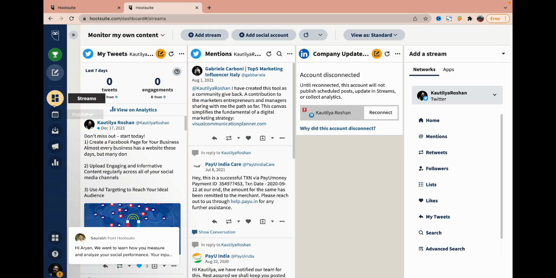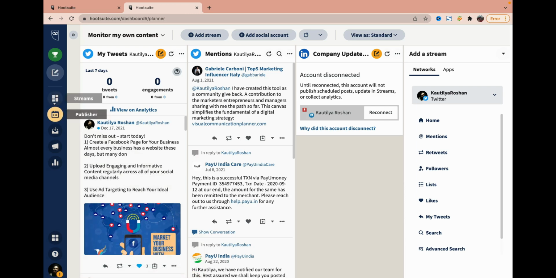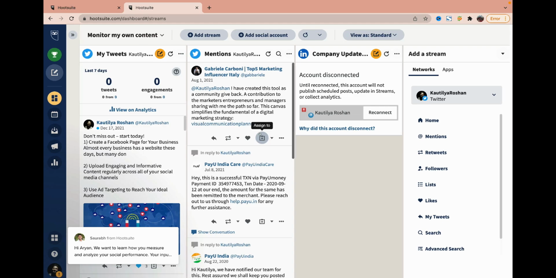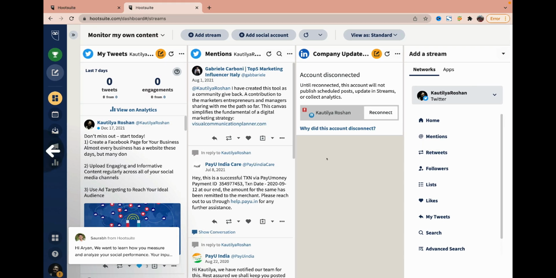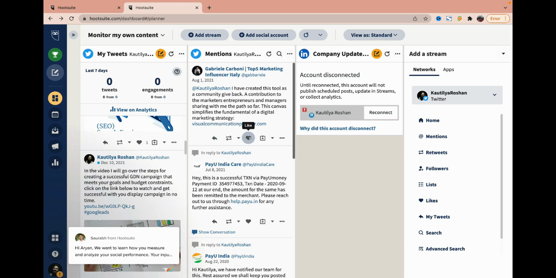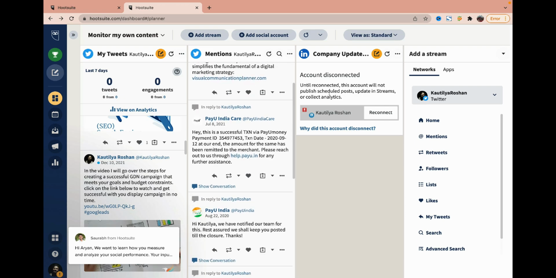Then afterwards I can go to stream here. So this is all the streams that I have added, all the accounts. So again I can go and see here what is happening and all. I can manage, I can retweet, I can like and all that I can do. Similarly I can do this with the company account also, I can reconnect, and then after that I can do it.